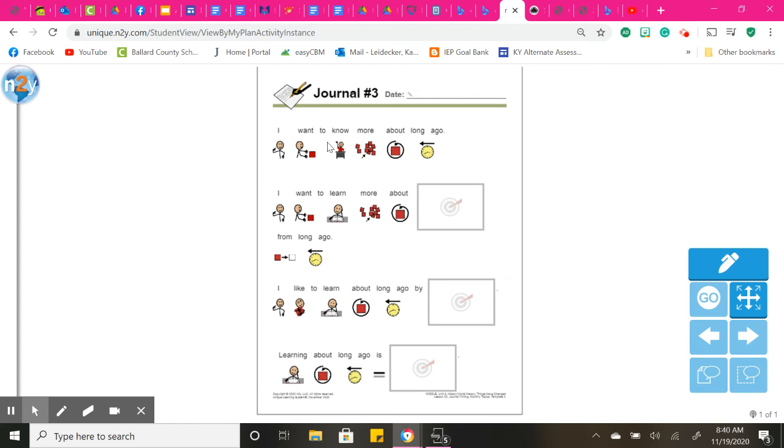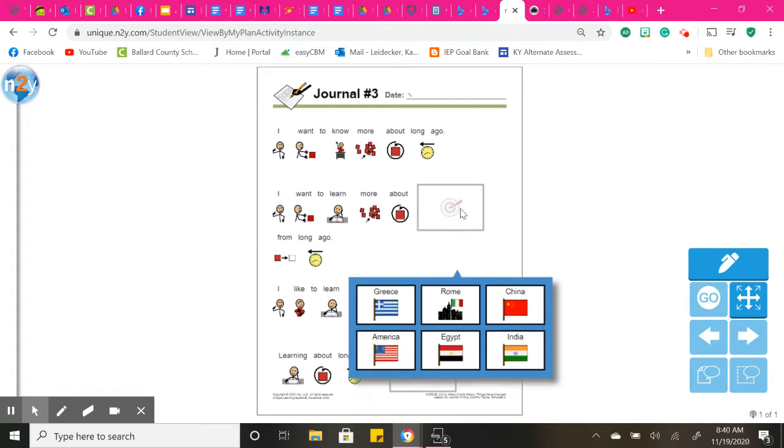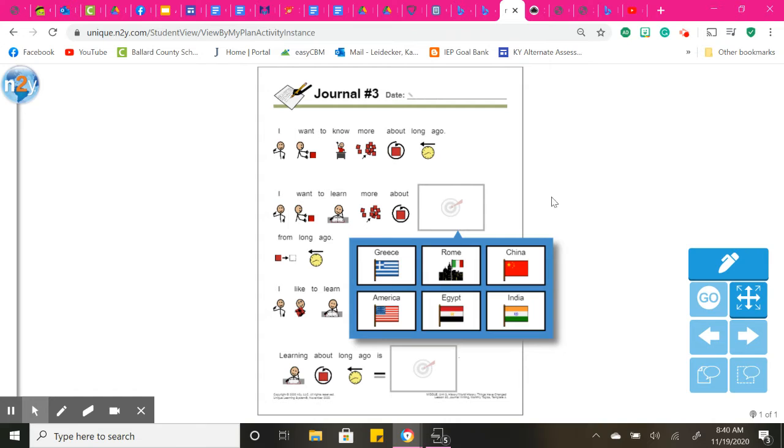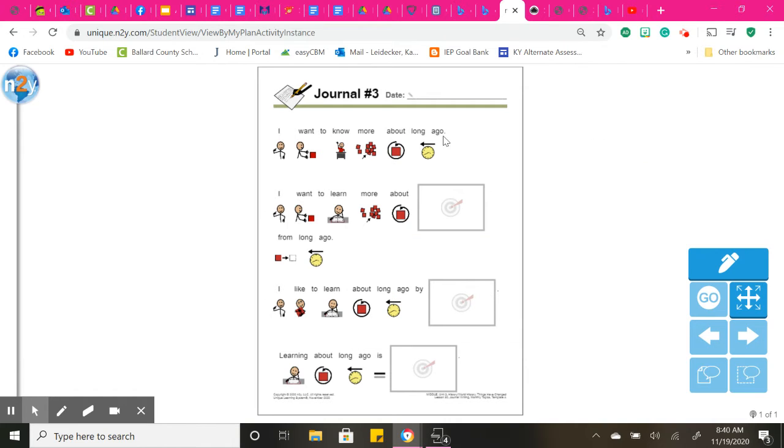Okay, so right here you will have your journal. If you click on these, it says different things that you can click out. So I want to know more about long ago. Like I said, if you have lines on your screen, I would pause this video and type these in as I am talking about them. So type these in on those blank lines if yours does not look like this.